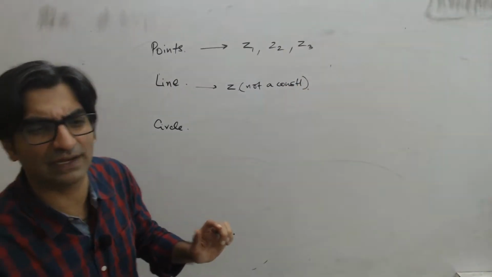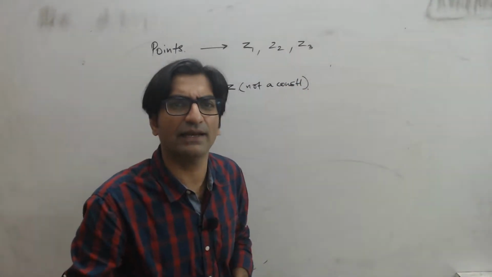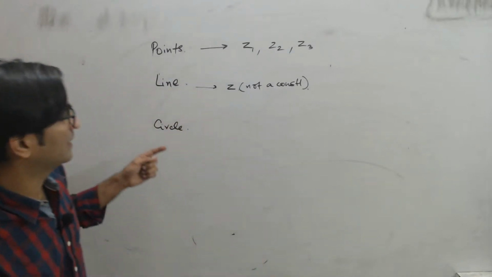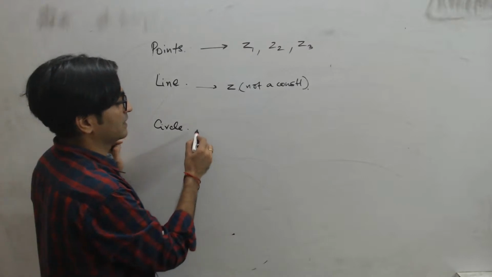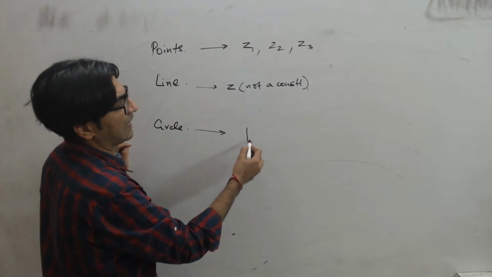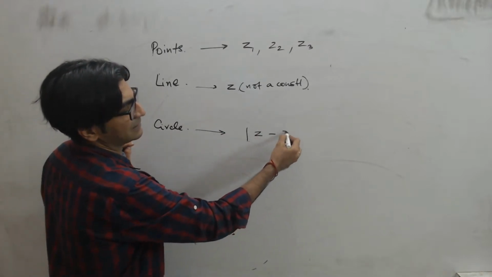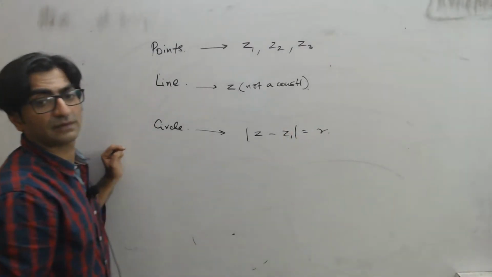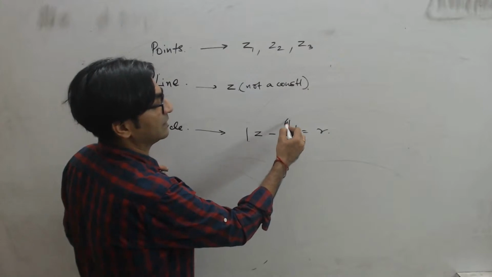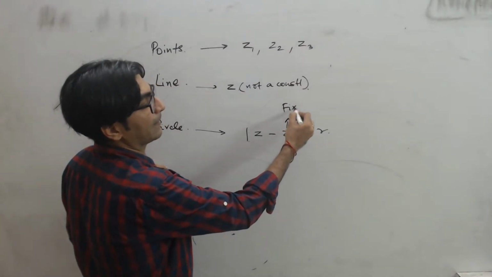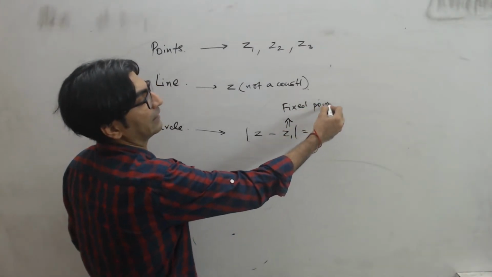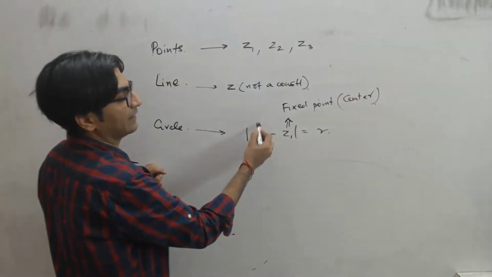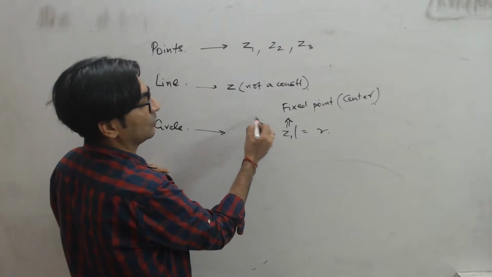But forget about straight lines अभी के लिए, right? Straight line के लिए अभी ज़्यादा सोचो मत, right? Straight line पे question नहीं आता है, right? But circle पे question काफी बनता है, right? So a circle is always represented as mod Z minus Z1 is equal to R. इसको ऐसे समझो आप, right? Here Z1 is a fixed point. In fact, this point will be the center, and Z is a locus.